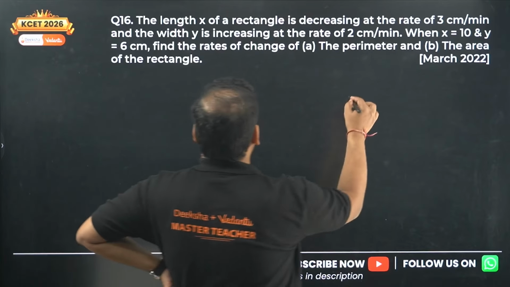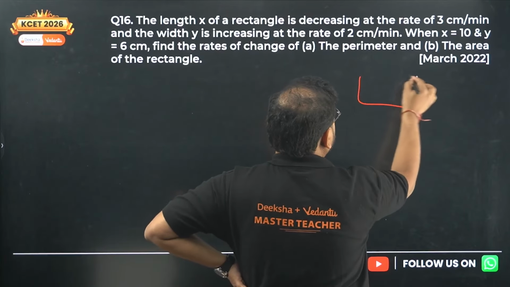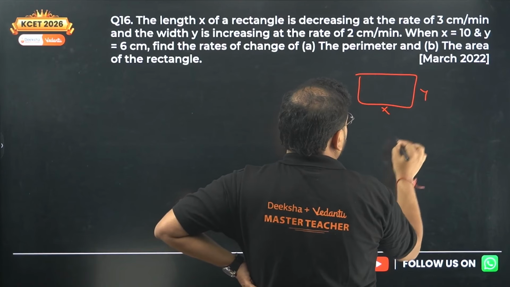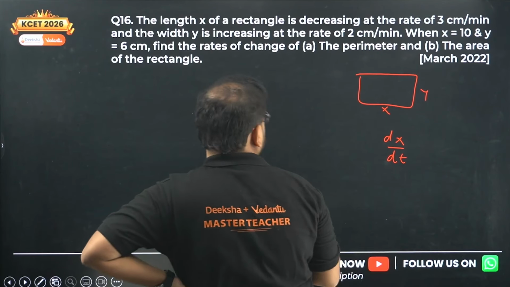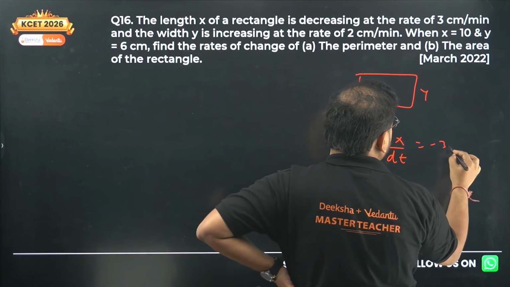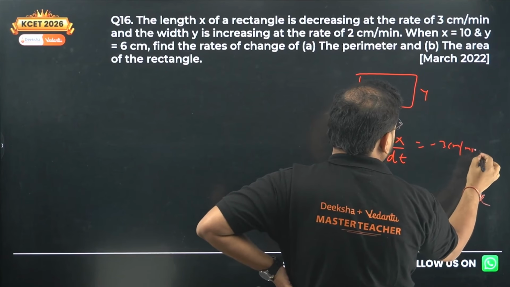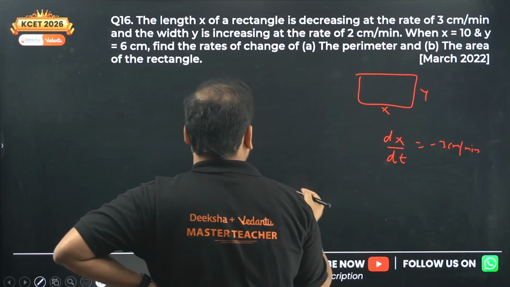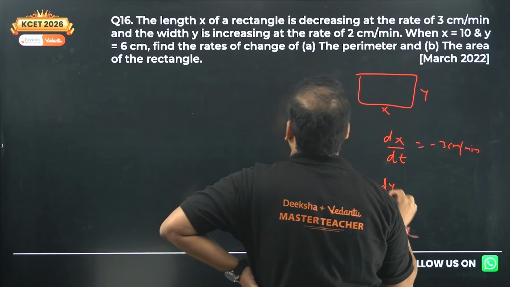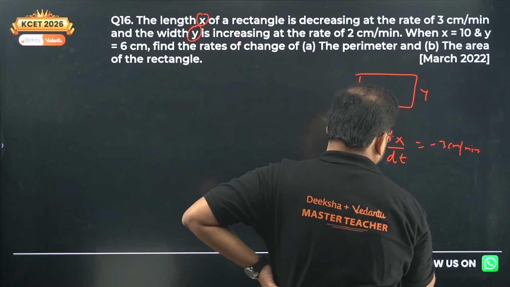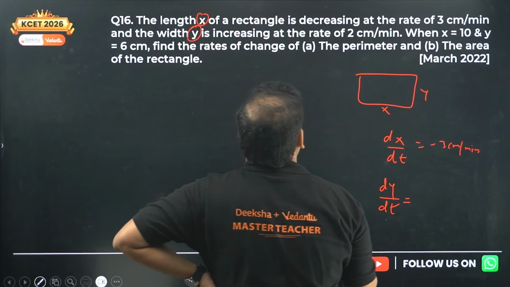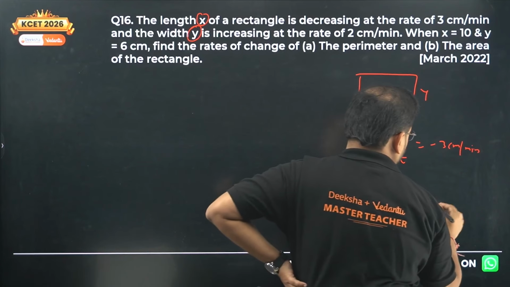They're saying that length is decreasing. Let's try like this. This is x, this is y. They're saying dx by dt is what? Decreasing means minus 3 centimeter per minute. And they're saying width means y. They mentioned here length is x, width is y. dy by dt is what? Increasing at 2, so 2 centimeter